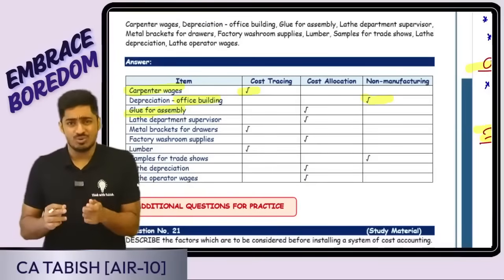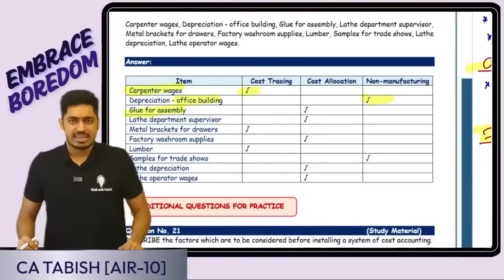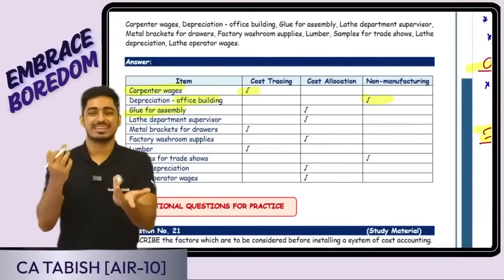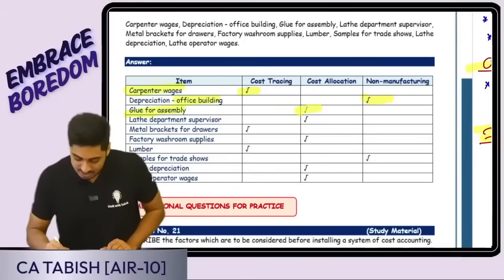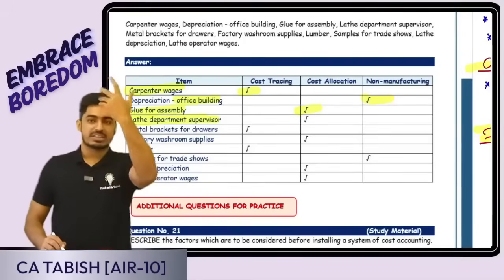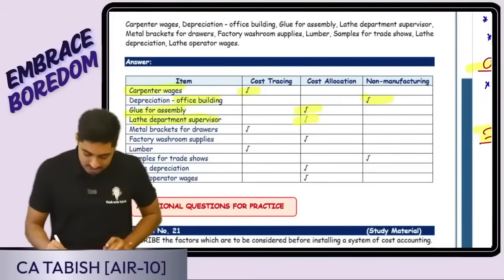Tell me, glue: is it a direct material or an indirect material? So it is an indirect material. Can I tell that for 1 furniture, this much glue is used? What nonsense. You've taken a packet of glue. That's all, right? Cost allocation. Lathe department supervisor: whenever it comes to a supervisor, he is not a direct employee. So it is an indirect cost, so it comes in cost allocation.